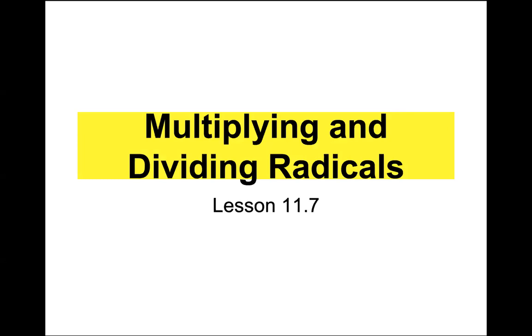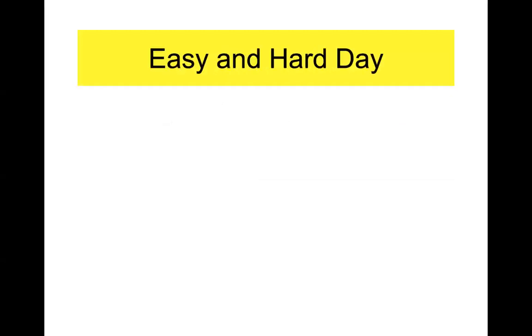There are 3 rules that you have to follow, but you're going to be doing these rules so often next year in geometry that, by a month into it, as soon as we get to square roots in geometry, you're going to be old hats at this. But this is your first look at this material, so I would say easy, hard day. It's actually pretty easy, but because it's new and there are some silly rules involved, and they are silly, it can become a bit more challenging. Try not to get lost. If you're live here, make sure you ask me questions.